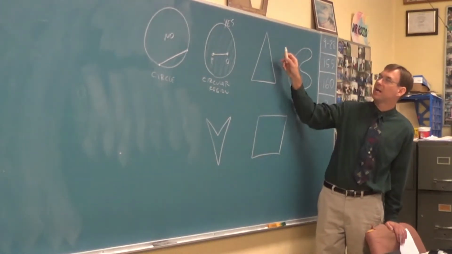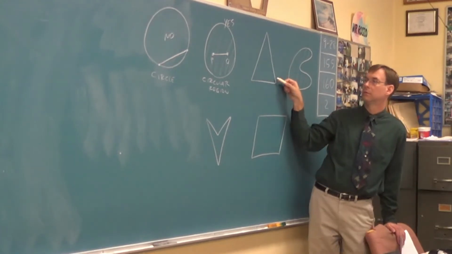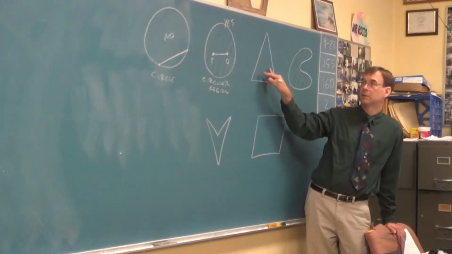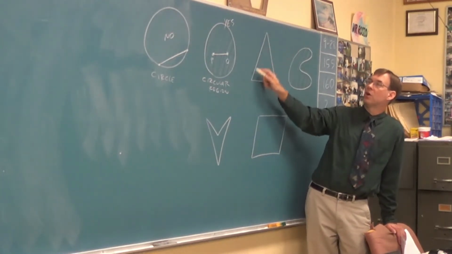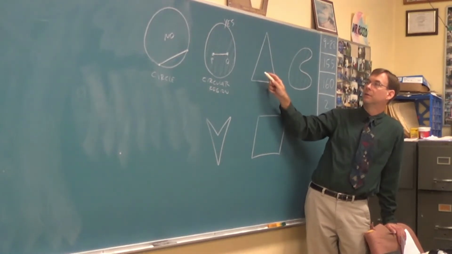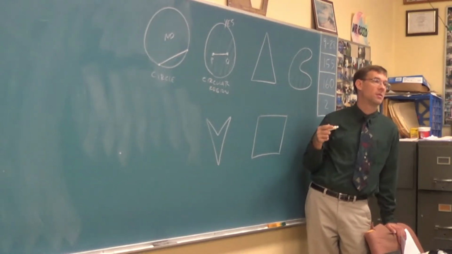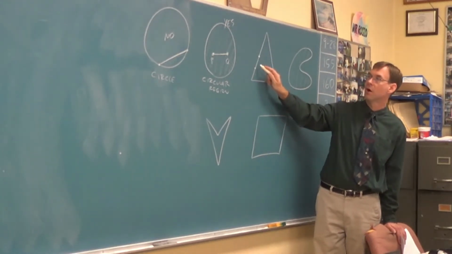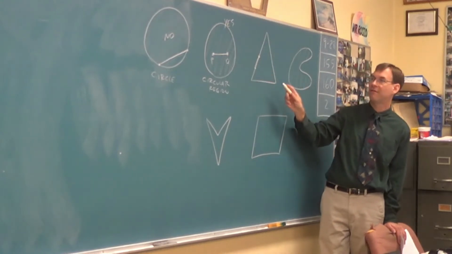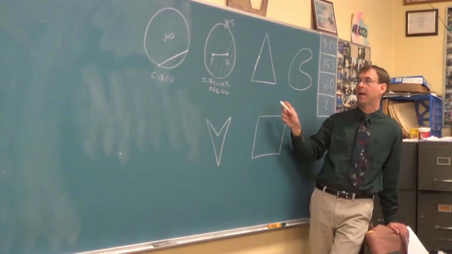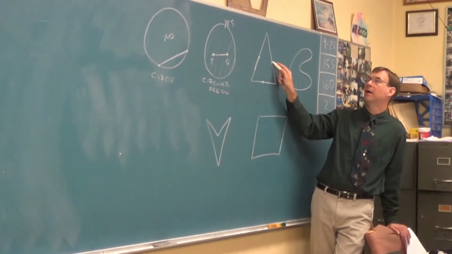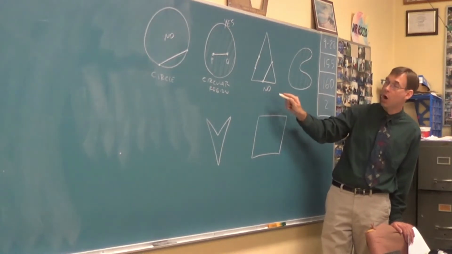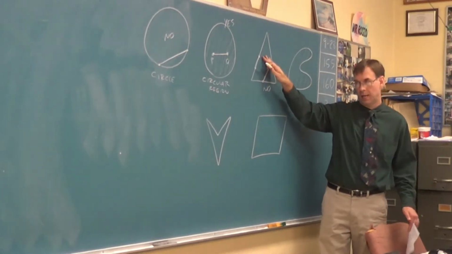If I say triangular region, I pick 2 points in here. Do I have to stay in there? Yes. If I just say triangle, I'm only talking about the outline. That's a maybe, and in geometry, maybe's the same as no. If I did pick my 2 points here, I'd stay on the triangle, but that's not enough for us. It has to work for anything I pick. If I picked one here, one there, I left this white outline and then came back in. So a triangle is a no. A triangular region? Yes.